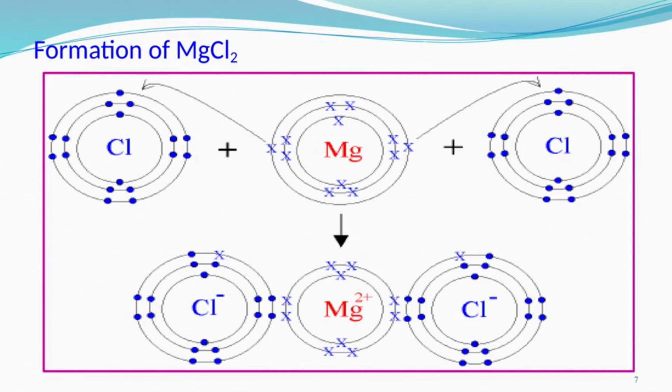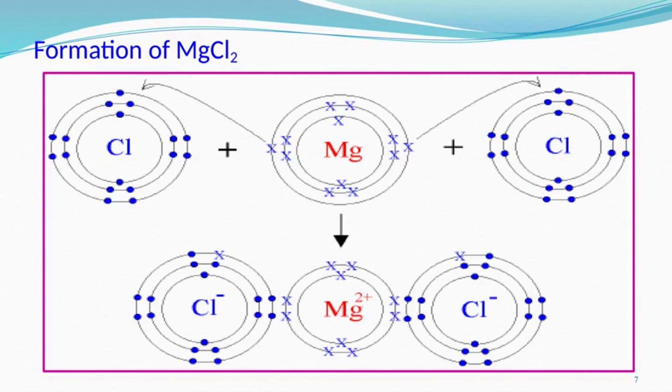Magnesium has to lose 2 electrons to become stable, whereas chlorine requires only 1 electron to become stable. But if magnesium combines with only 1 chlorine, the stability of chlorine will be fulfilled, but that of magnesium will not. So magnesium takes the help of another chlorine atom.